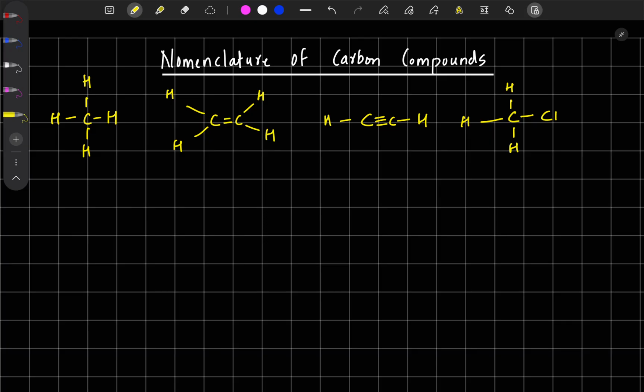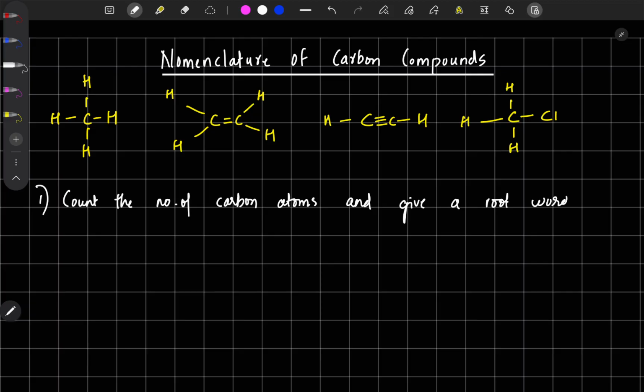We need to have certain rules for naming these. If you study these rules, it will become very easy for you. The first thing is, count the number of carbon atoms and give a root word for the compound.